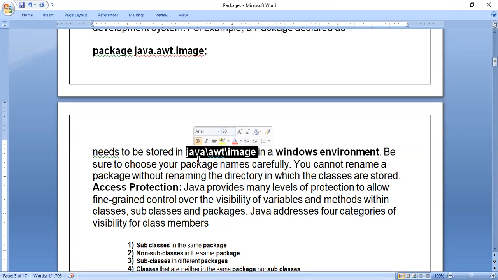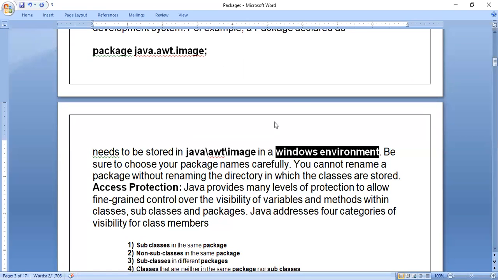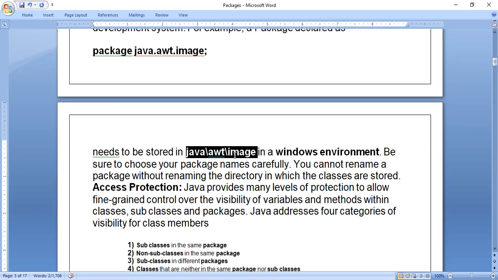For example, if there is a folder called Java, and inside that a folder called AWT, but there is no folder called image, then you will get an error. Whatever you write as the first statement in the program, that is package folder1.folder2.folder3, the same structure should be there in the Windows environment. When you open the Windows environment, you have to check whether it is present correctly or not. In this example, Java is a folder, AWT is a folder, image is a folder. The AWT folder is present in Java, and image is present in the AWT folder.